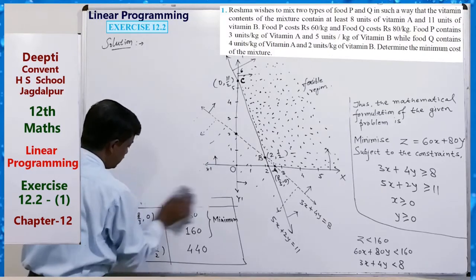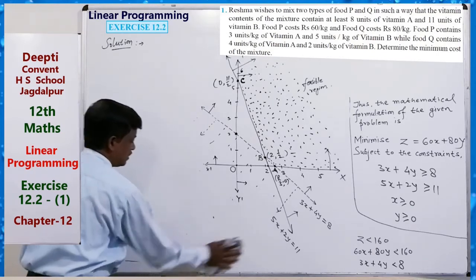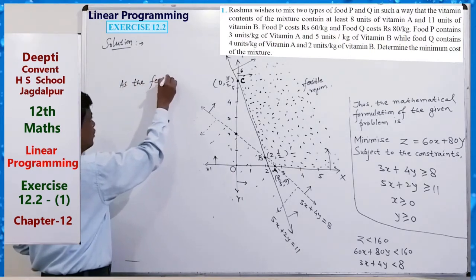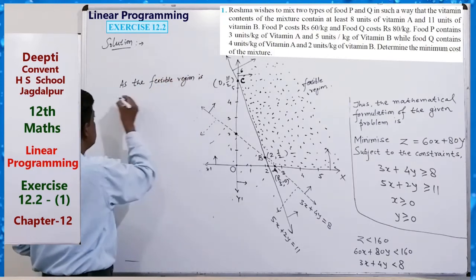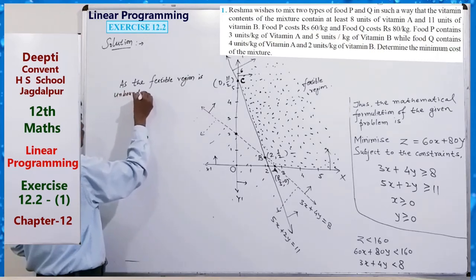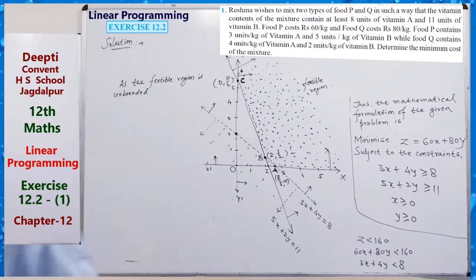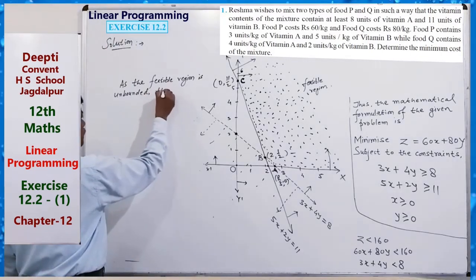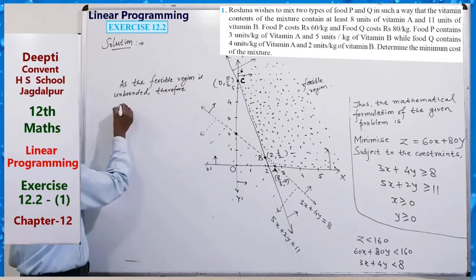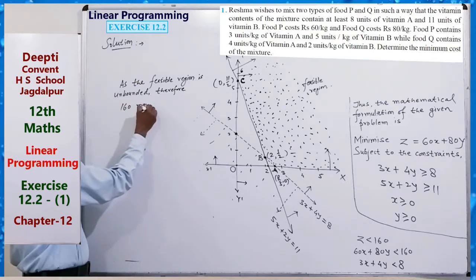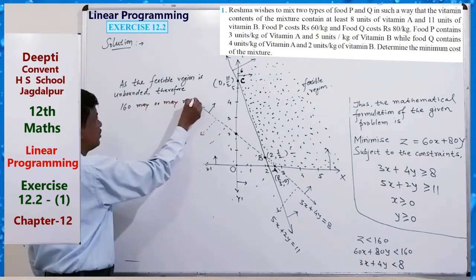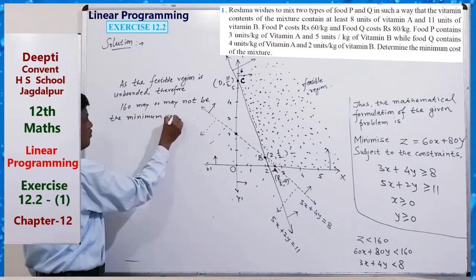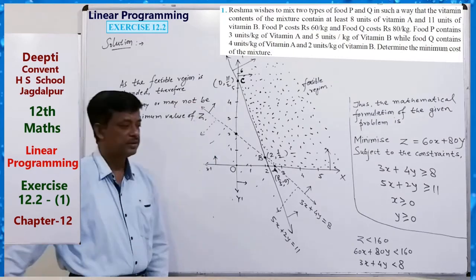So what we have to write: as the feasible region is unbounded, therefore 160 may or may not be the minimum value of Z. Clear?